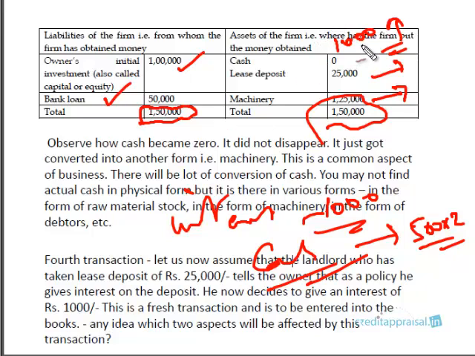The interest on the deposit, who paid this deposit? The business owner has paid the deposit, right? So the interest actually goes to the owner. You can say since we are segregating owner and business as separate, this 1,000 should go to the company. That's correct, you're absolutely right. This 1,000 should go to the company, right?